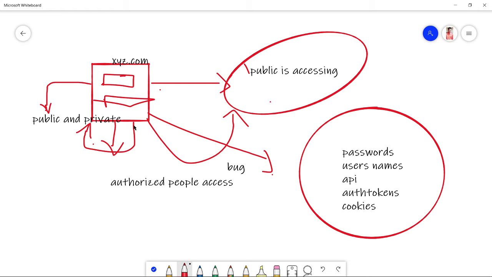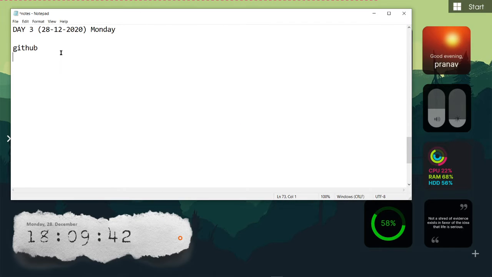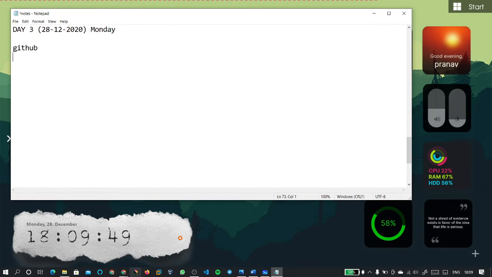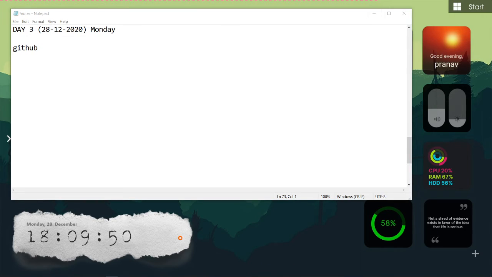Only the configuration they have left is they haven't changed the configuration from public to private. That is the mistake they would have done. But a lot of big MNCs will forget to do this. So I'll give you some practical examples. Okay, let us move on to GitHub. Okay, I'll open GitHub.